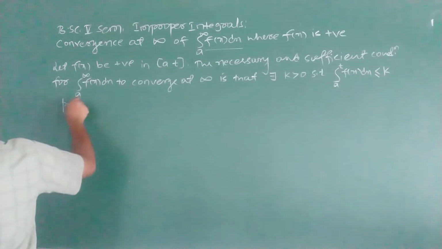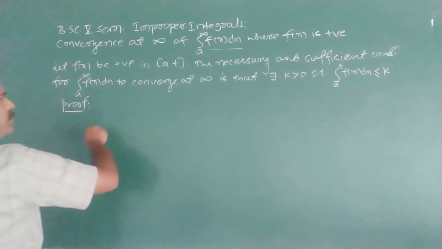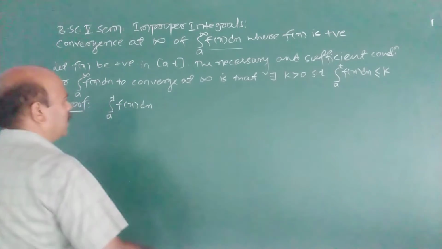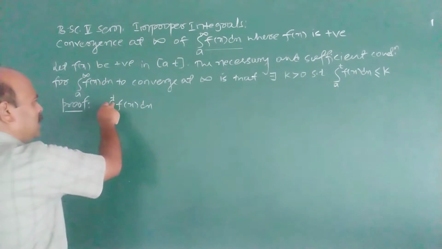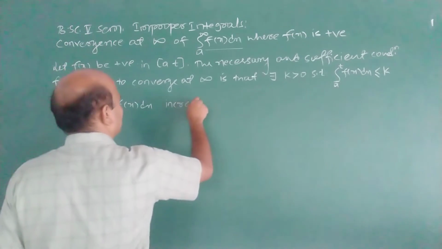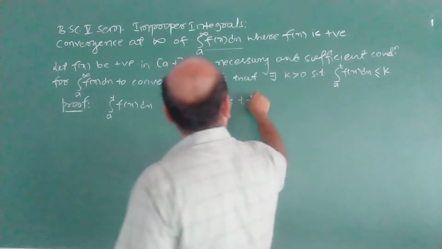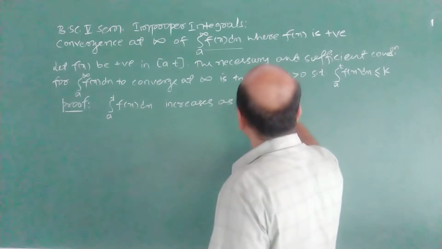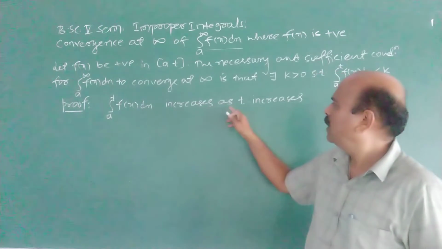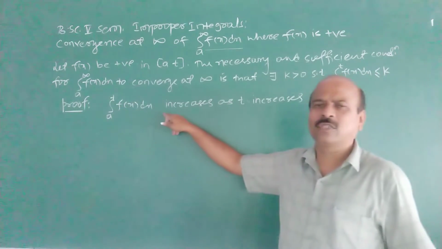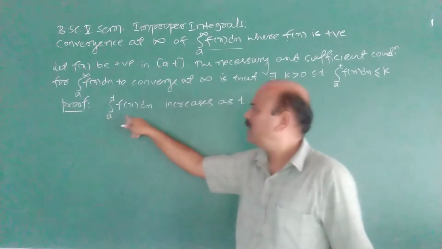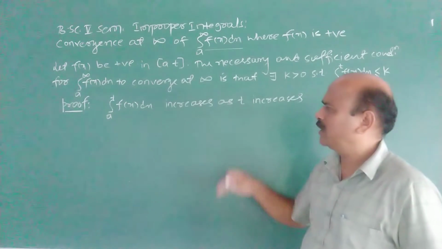Now the proof is quite straightforward. What is the integral from a to t of f(x) dx? Here t is greater than a. As t increases, the integral from a to t of f(x) dx increases, because a is fixed and when the upper limit increases, the value of the integral increases.